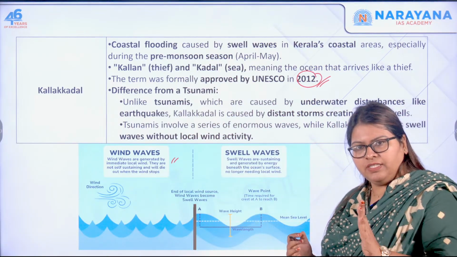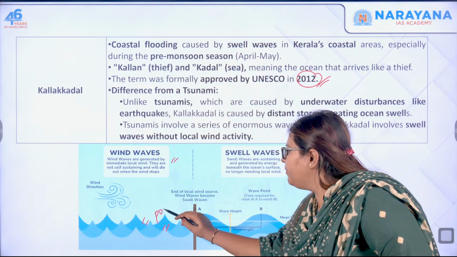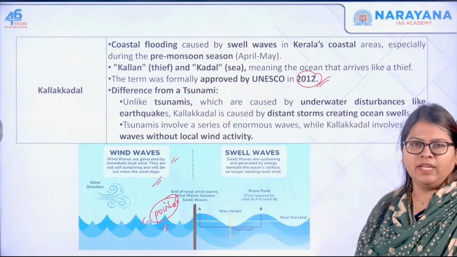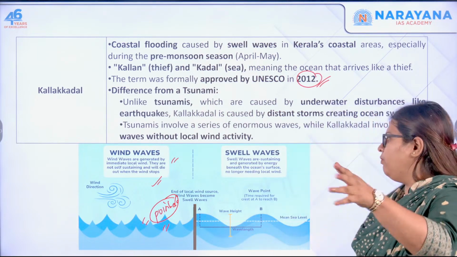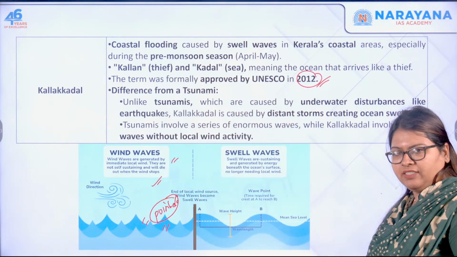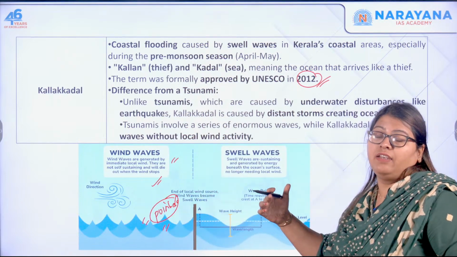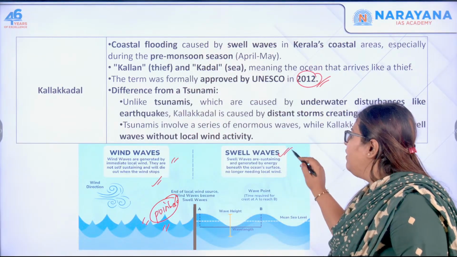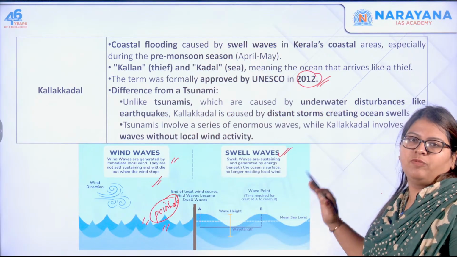When the winds blow in a certain direction, you have these short as well as pointed waves. These are called wind waves. Whereas when a storm has occurred in some other place, the wavelength of the wave increases, and you have long as well as smooth waves; the energy of the waves is swollen. That is called swell waves. So kallakadal is different from the concept of a tsunami.